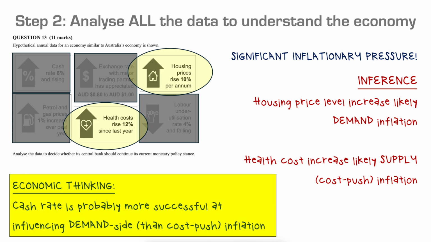Some economic thinking for you. I'm going to put one of these on each of the slides. The cash rate is probably more successful at influencing demand side inflation rather than that cost push inflation, and that's because adjustments to the cash rate directly influence the amount of money that households have available for consumption, for spending, or for saving. Changes to the cash rate won't necessarily lower the cost to the business as successfully as it will influence whether or not we choose to buy something.